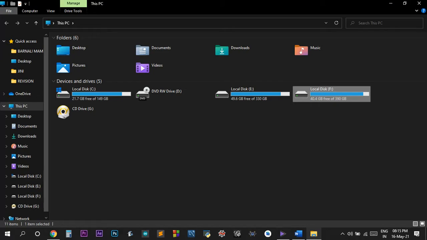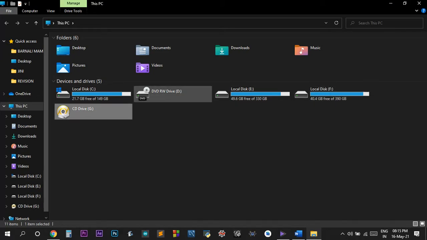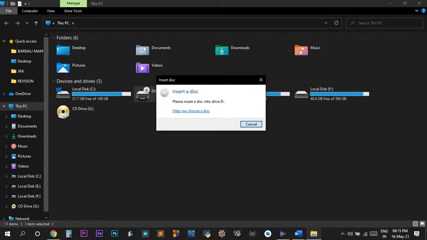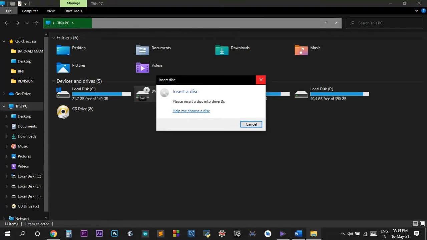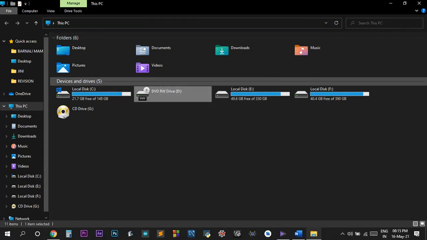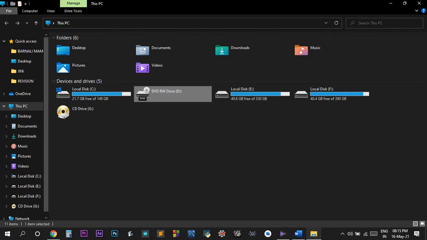Next, there are also DVD drives. If I open the DVD disc, you can see that the CD or DVD tray is open on my laptop. If you insert any type of CD or DVD, this becomes a big circle, and you can play your CD or DVD by double clicking this. This is also available in today's laptops, but it's almost becoming obsolete because CDs and DVDs are becoming obsolete nowadays.